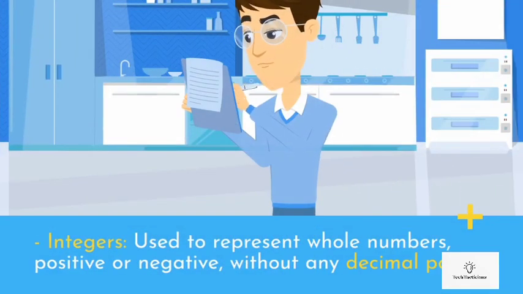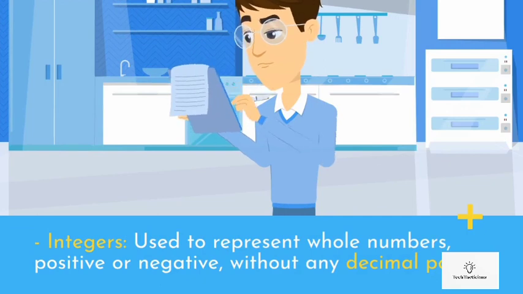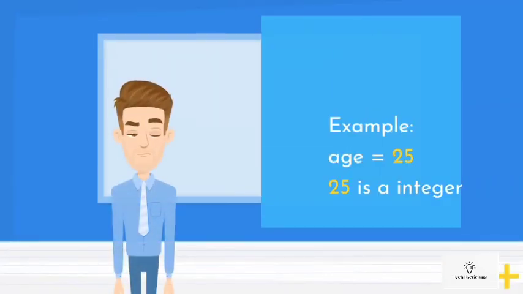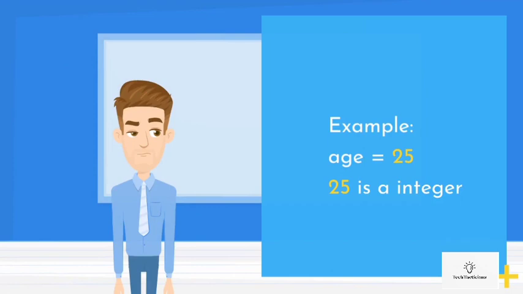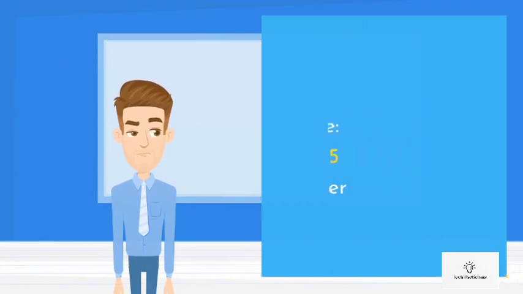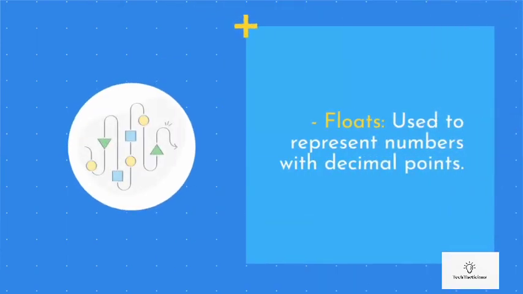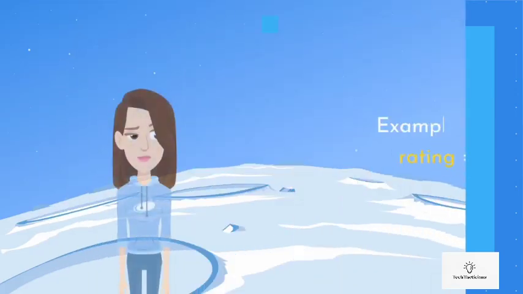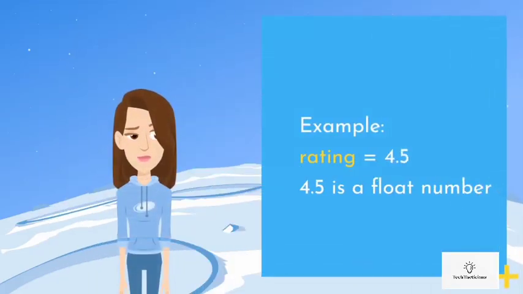Integers, used to represent whole numbers, positive or negative, without any decimal points. Example: age = 25. 25 is an integer. Floats, used to represent numbers with decimal points. Example: rating = 4.5. 4.5 is a float number.